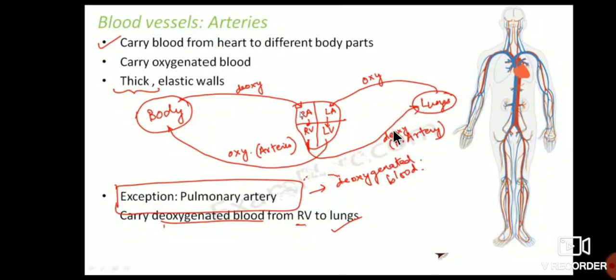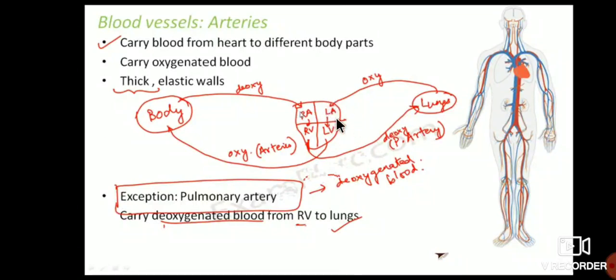Carrying blood from the heart takes place only through the arteries, and veins carry deoxygenated blood from different parts of the body to the heart or to the lungs. Don't forget that: only arteries carry blood from the heart to the different parts of the body.